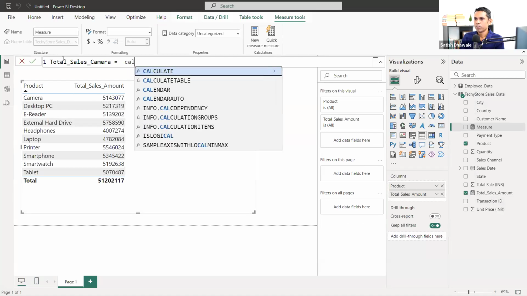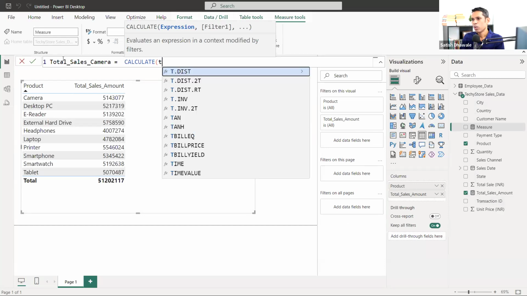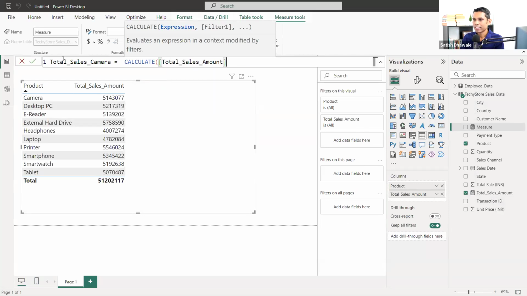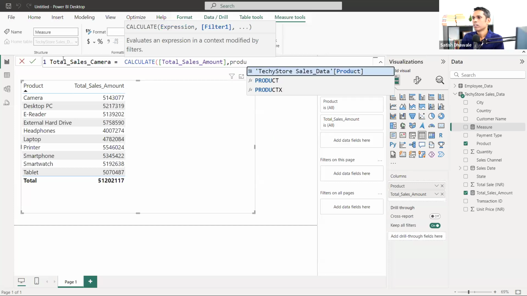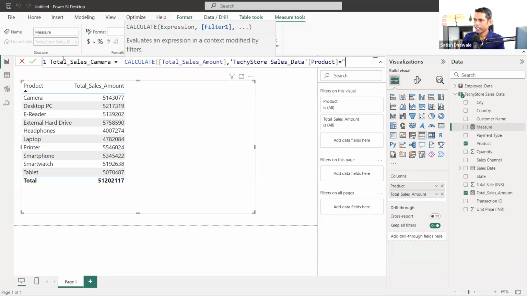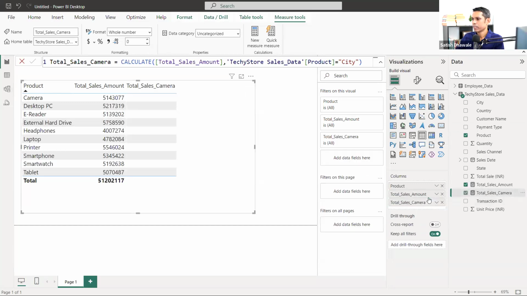Then I will put down CALCULATE first. Then I'll type total sales amount, and then the column where I'm going to put the criteria, and here it is city. So now I'm getting city and then I'll drag this camera cell here.